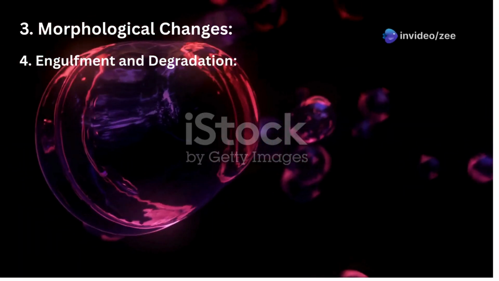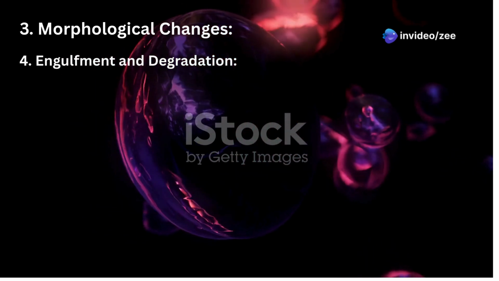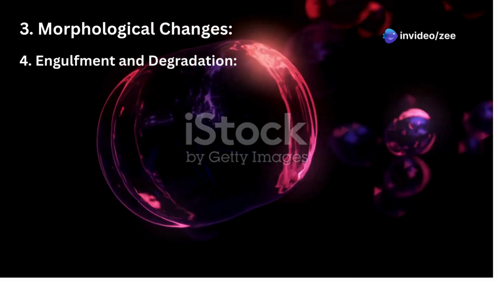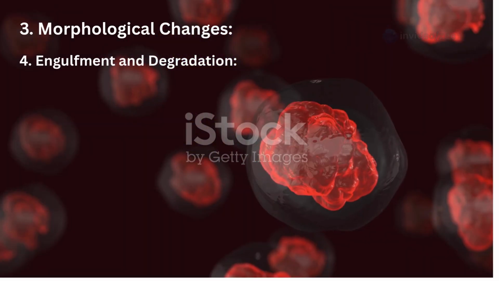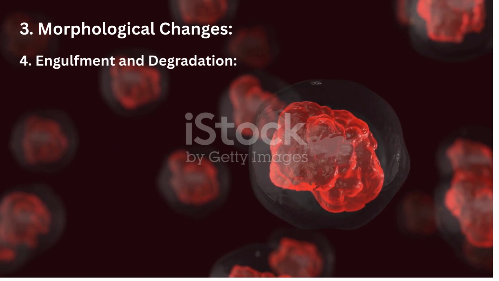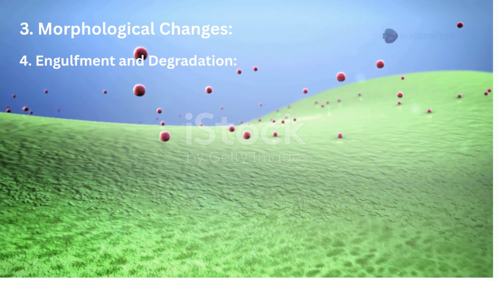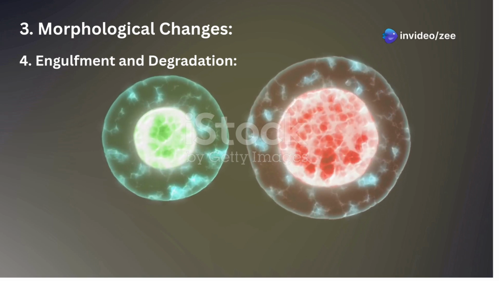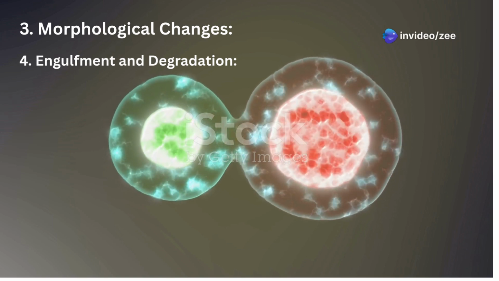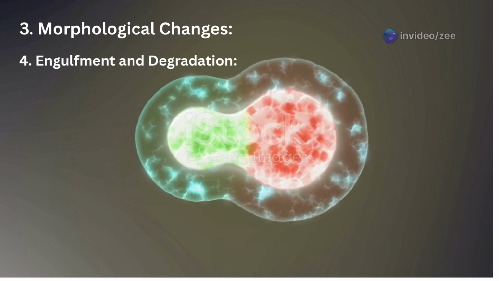As the execution phase progresses, the cell undergoes characteristic morphological changes, such as cell shrinkage. Cell shrinkage means the cell volume decreases. Membrane blebbing is when the plasma membrane forms bubble-like protrusions. Chromatin condensation or pyknosis is when the nuclear chromatin becomes dense and compact.